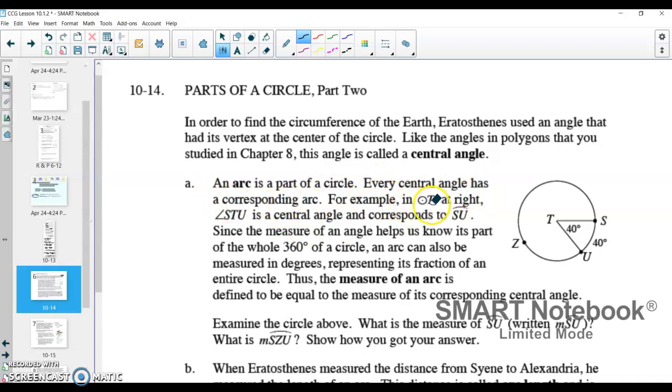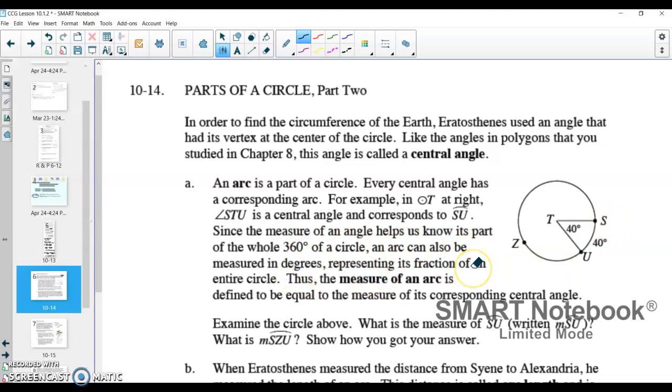For example, in circle T at the right, the angle STU, that central angle of 40, has a corresponding arc of SU. Since the measure of an angle helps us know its part of the whole 360 of the circle, an arc can also be measured in degrees.